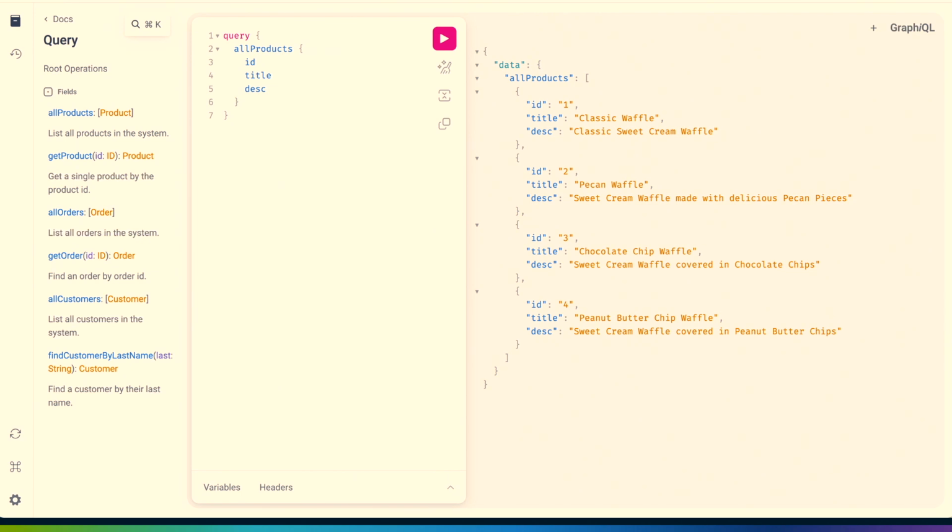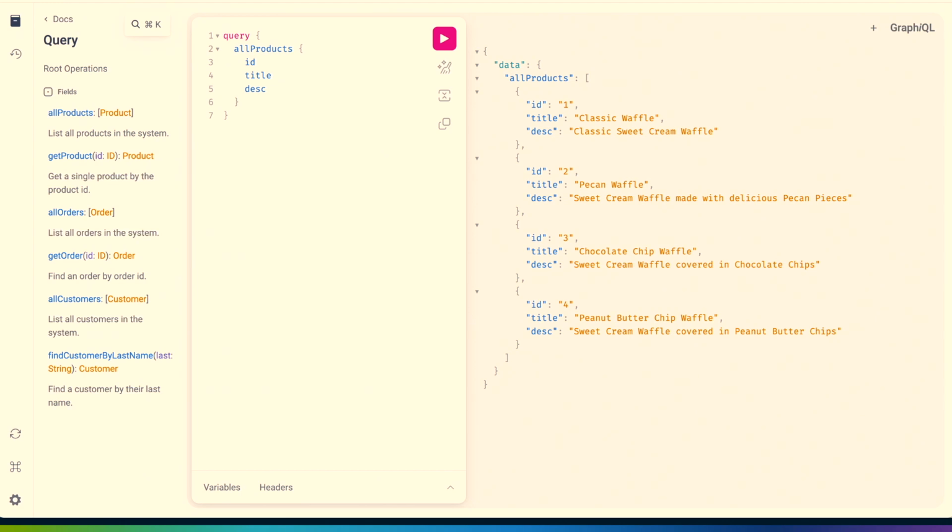Because there's a static type system here, we have nice documentation right out of the box. So quickly I can see what methods are available. This is all the queries available to me. So I know that all products is going to return a collection of products. If I click on product in there, it'll show me all the fields available in product. In the middle is where I can type out my queries. Again, I don't like using the word test. This isn't a place to test them, but it's a nice place to explore them, especially if you're not used to writing the query language.